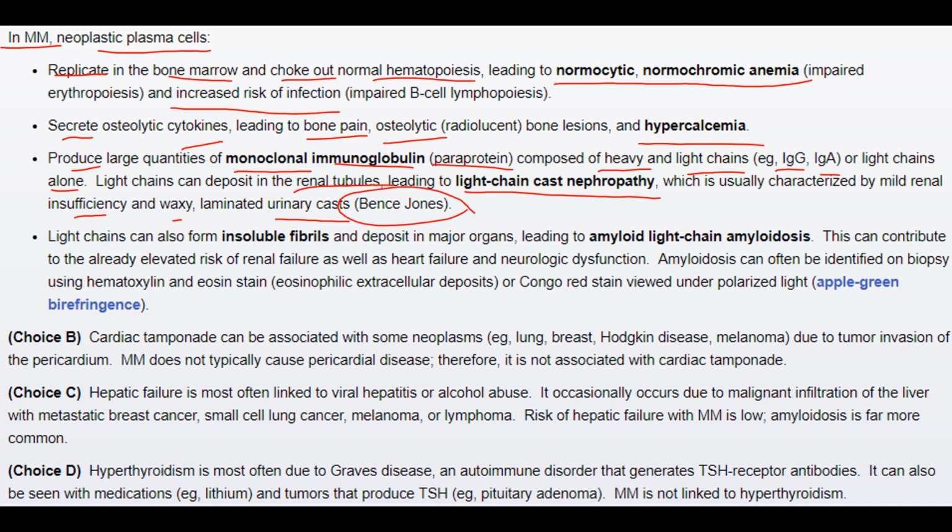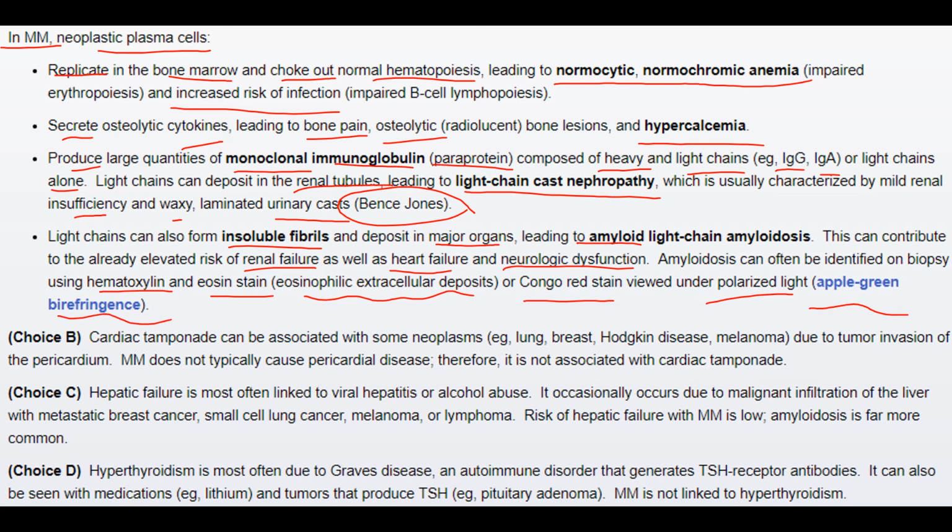Light chains can also form insoluble fibrils and deposit in major organs, leading to amyloid light chain amyloidosis. This can contribute to the already elevated risk of renal failure as well as heart failure and neurologic dysfunction. Amyloidosis can often be identified on biopsy using hematoxylin and eosin stain, that is eosinophilic extracellular deposits, or Congo red stain viewed under polarized light, and it appears apple green by birefringence.